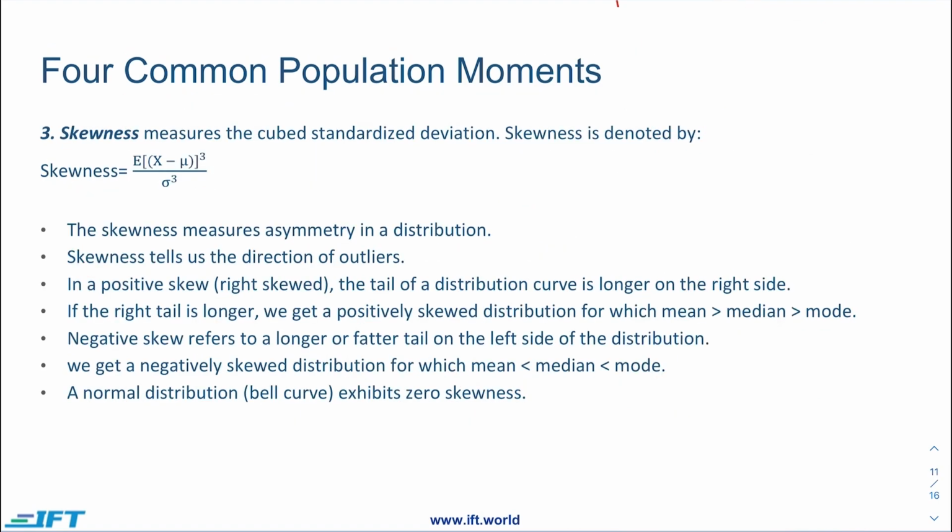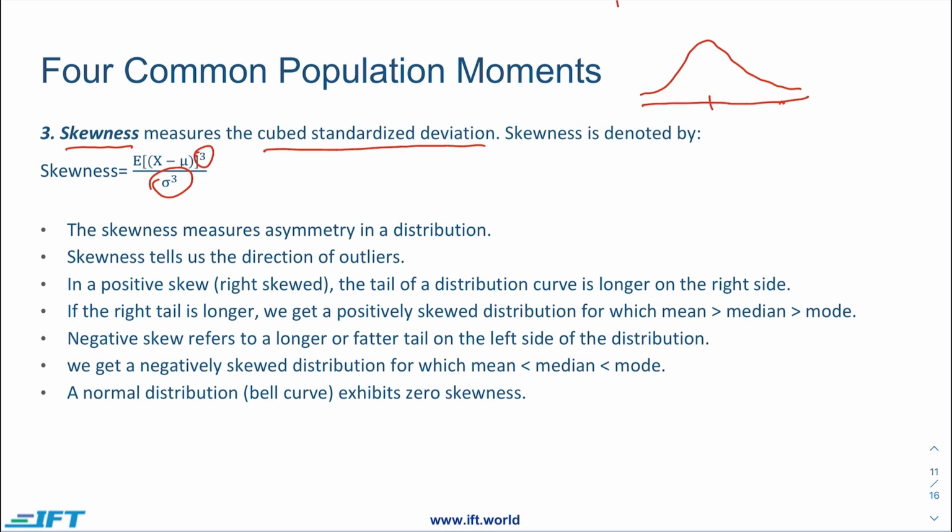Now let's talk about the third moment, which is referred to as skewness. Skewness measures the cube of the standard deviation. So we calculate the standard deviation based on what we did earlier, but instead of the square, we take a cube of it and divide by the cube of the standard deviation. So basically skewness tells about the symmetry of the distribution. It tells us how symmetric a distribution is around its mean.